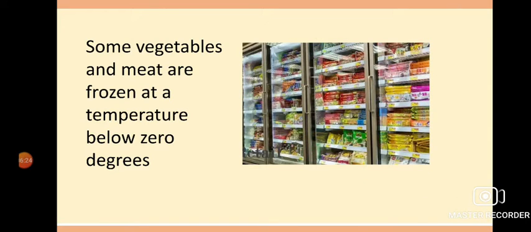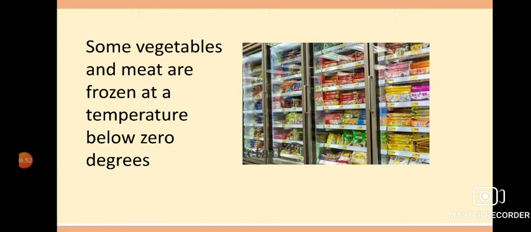Next, vegetables and meat can also be frozen at below 0 degrees Celsius. That means in the refrigerator, because it is not always possible that your bazaar is in front of your house and every morning you go to the market, take one vegetable or non-vegetarian item, cook it, and again the following day do it in the same manner. Sometimes we have to store them for a week or so.